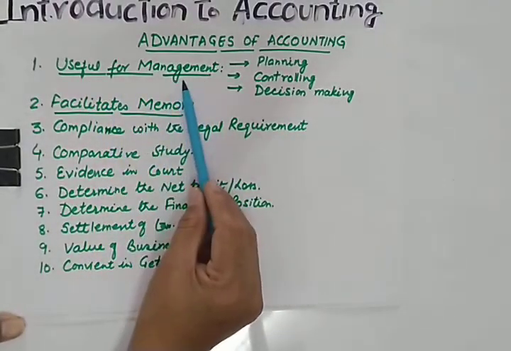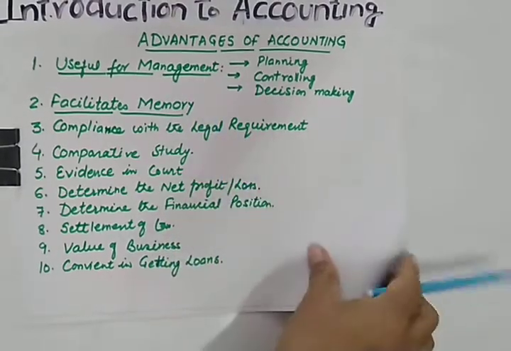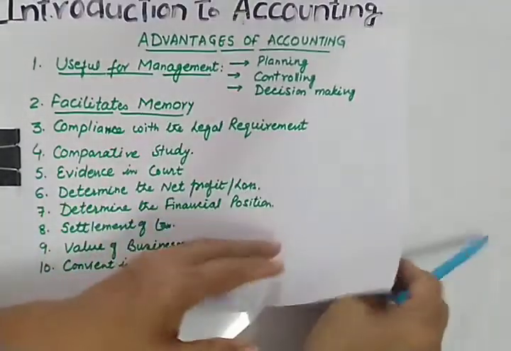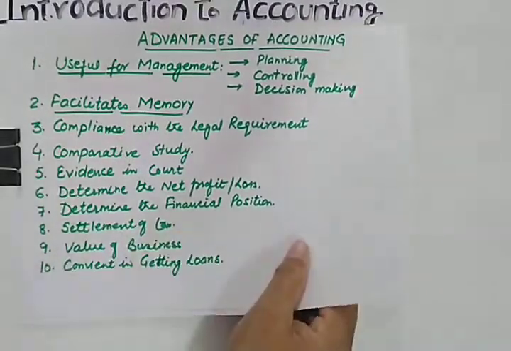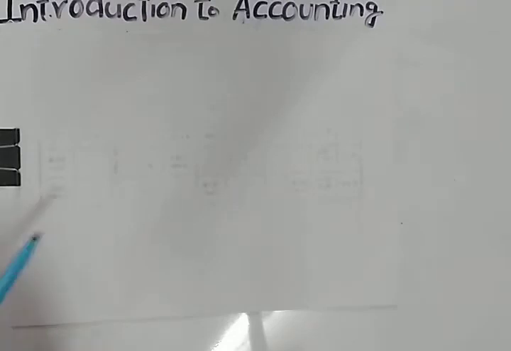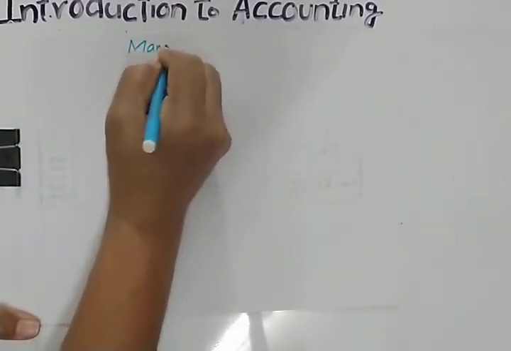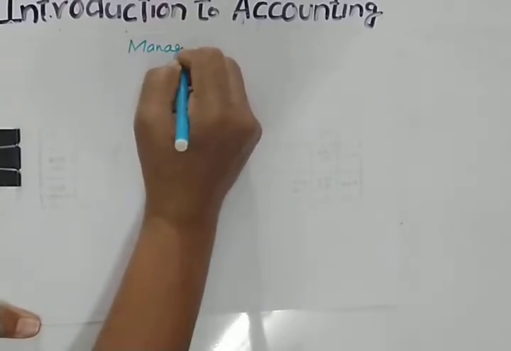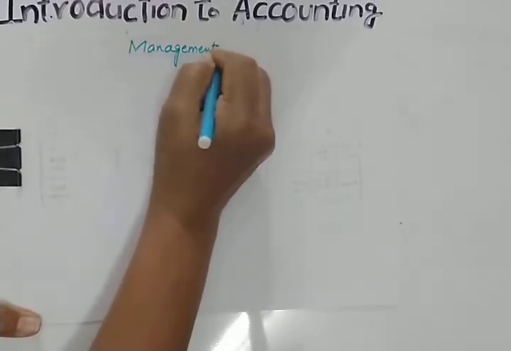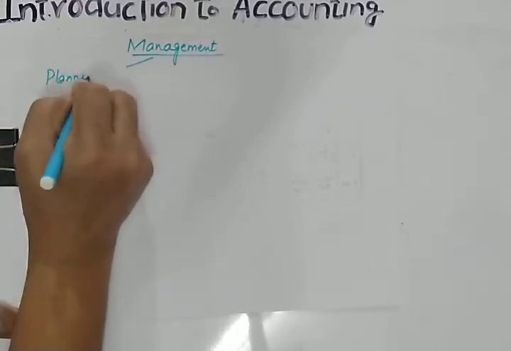Useful for the management. Why does management need information? Management needs information for planning, controlling and decision making. This is what we are doing in management accounting also. Management needs information for planning.